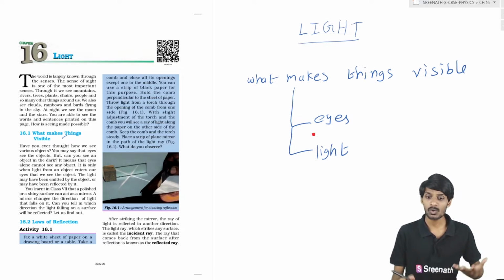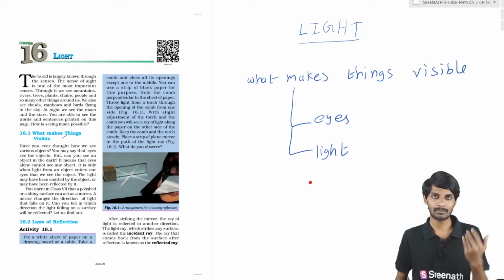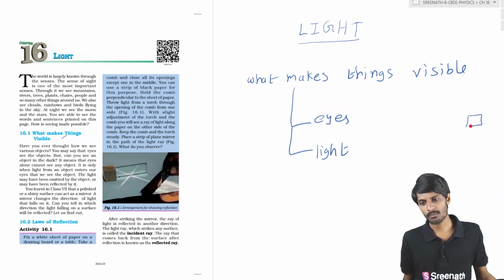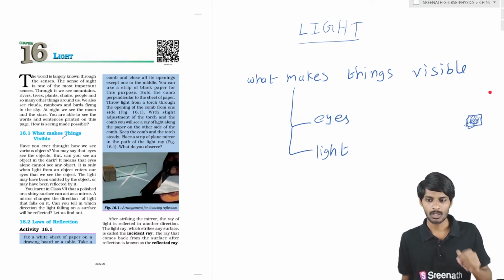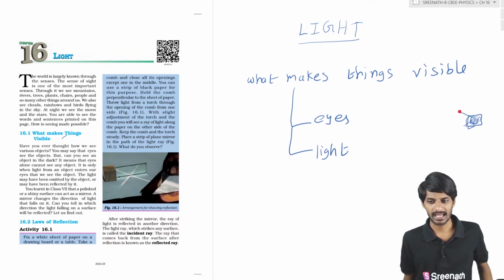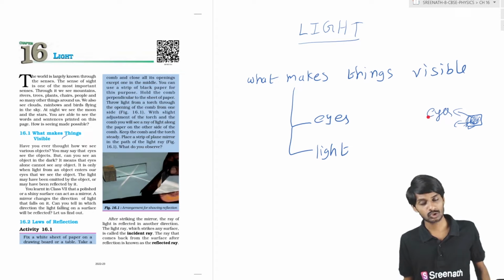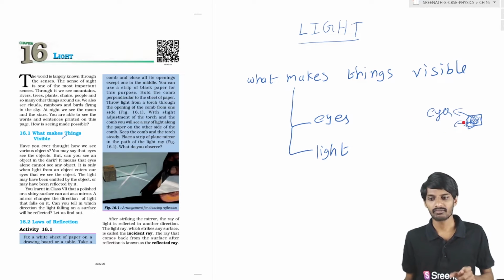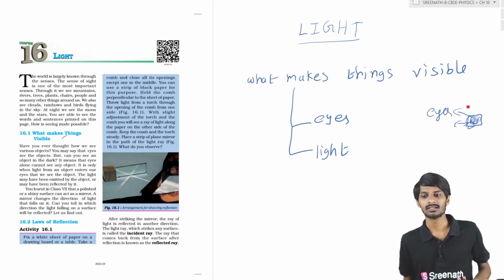So how does light help us? Basically, if there is any object, whatever it may be, what happens if light from it enters into your eyes? If light from it enters into your eyes, then only you can see those objects. In the dark, light from these objects will not enter into your eyes.